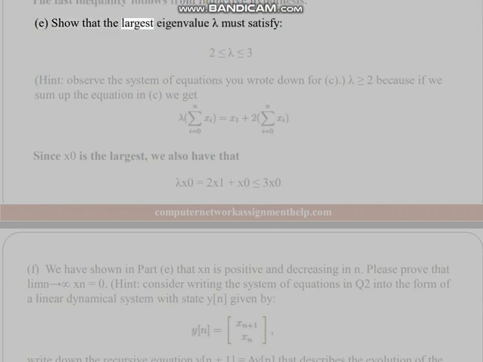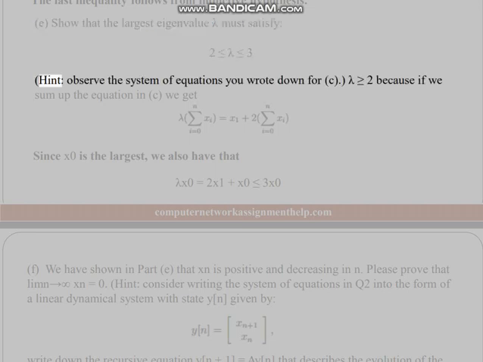E. Show that the largest eigenvalue lambda must satisfy 2 less than or equal to lambda less than or equal to 3. Hint. Observe the system of equations you wrote down for C. Lambda is greater than or equal to 2, because if we sum up the equation in C, we get the result. Since x_0 is the largest, we also have that lambda x_0 is equal to 2 times (1 plus x_0), less than or equal to 3 x_0.